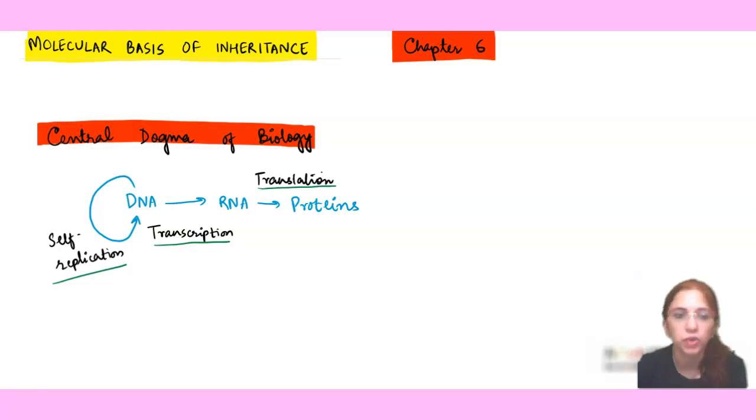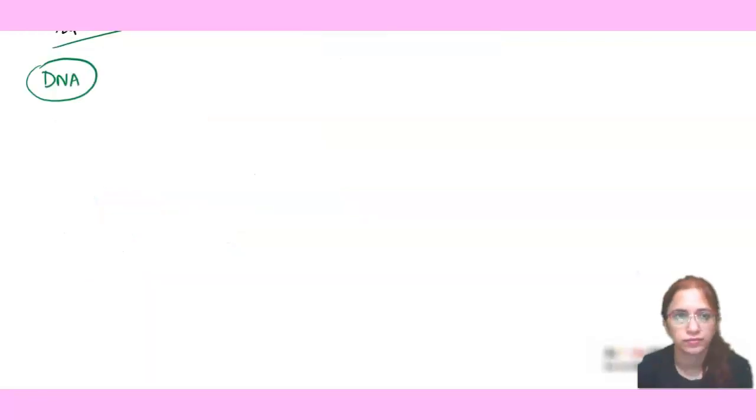But prior to understanding these wide terms, we must know the structure of DNA. DNA stands for deoxyribonucleic acid. As the name has the term nucleic acid in it, this gives us the sense that it will be found in the nucleus of the cell.